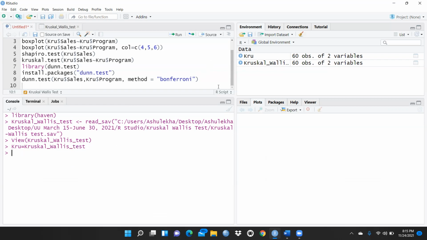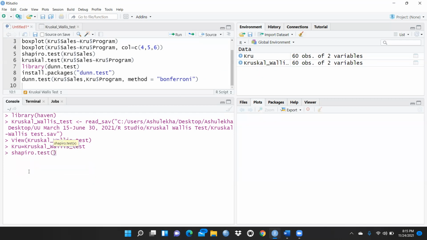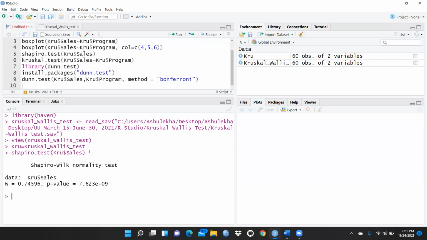First, let me check whether this data is normally distributed or not. So I have to apply the Shapiro test on this KRU. The new variable name is KRU, and I have to write the $ sign, and then the continuous variable. Sales is the only continuous variable. You can see here that it is only in numbers, and this one is the categorical variable. Let me enter this, and you can see the Shapiro-Wilk normality test p-value is very much less than 0.05.